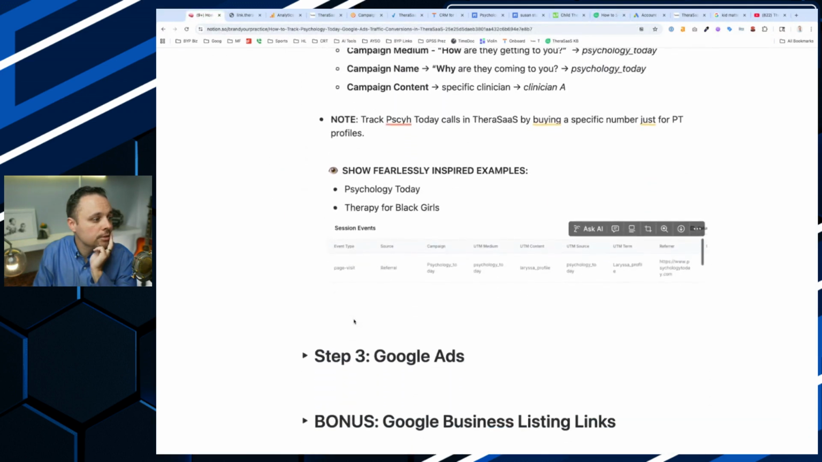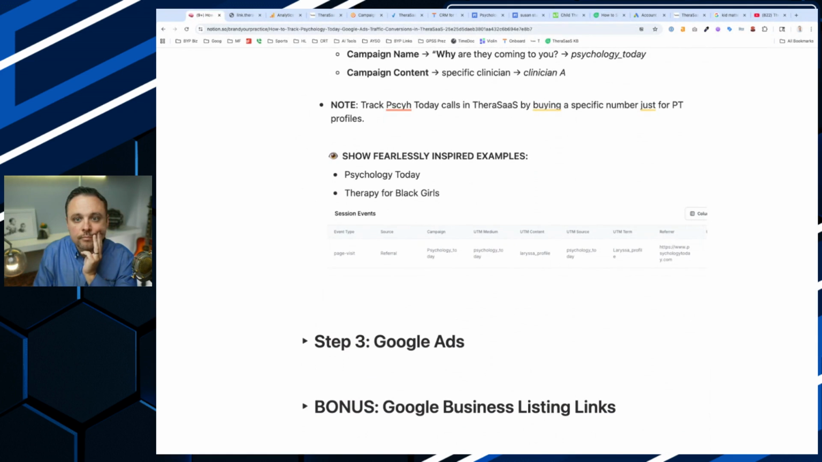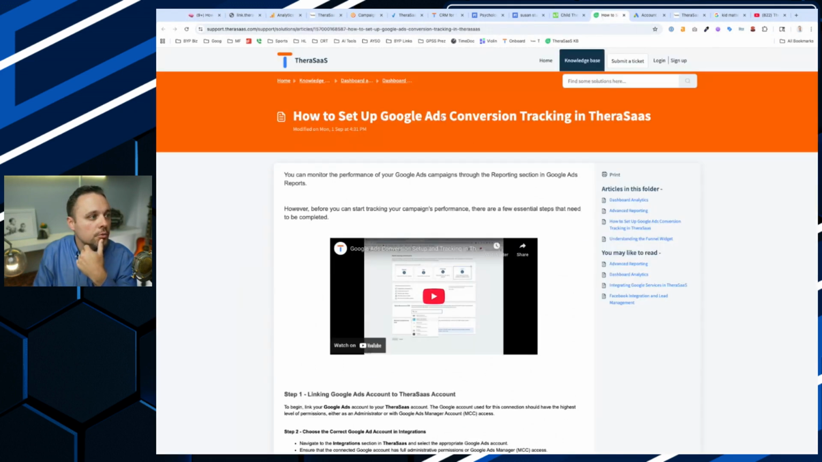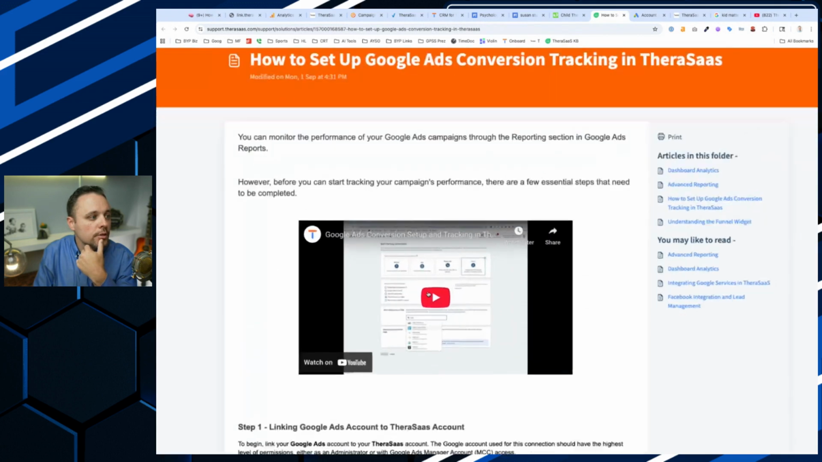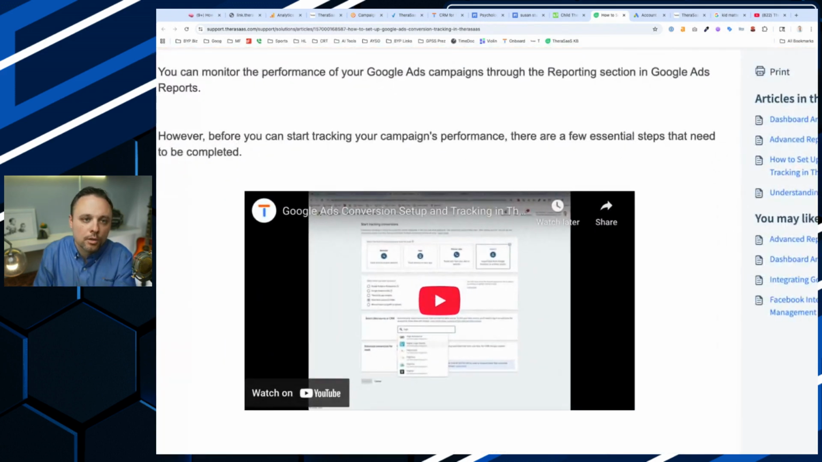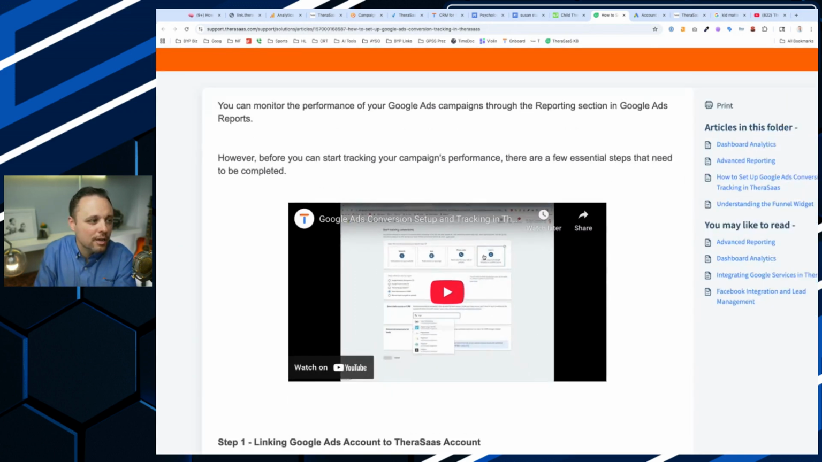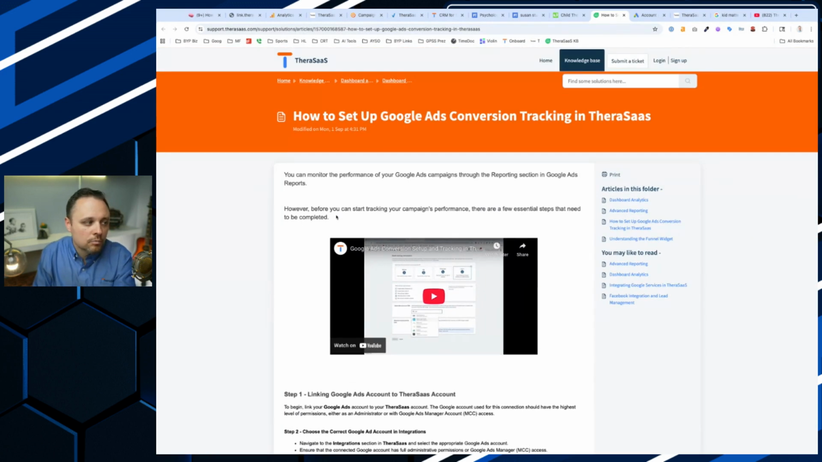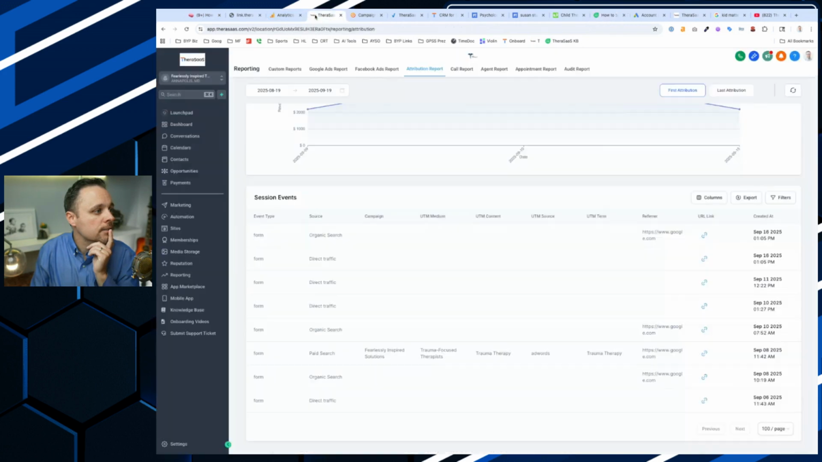Let me just double check and make sure I got everything. Great. We do have a support article on this Google Ads conversion. This one that I created 6 or 8 months ago has changed a little bit. It's kind of similar, but Google Ads changed the conversion tracking around. But I'm going to show you at least how to set up the tracking links for a bare minimum. All right, so let's jump over to how to actually get to the support article.